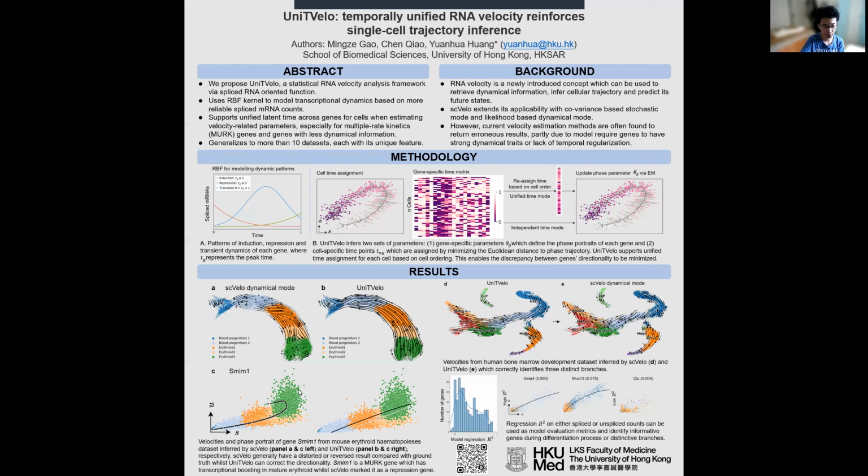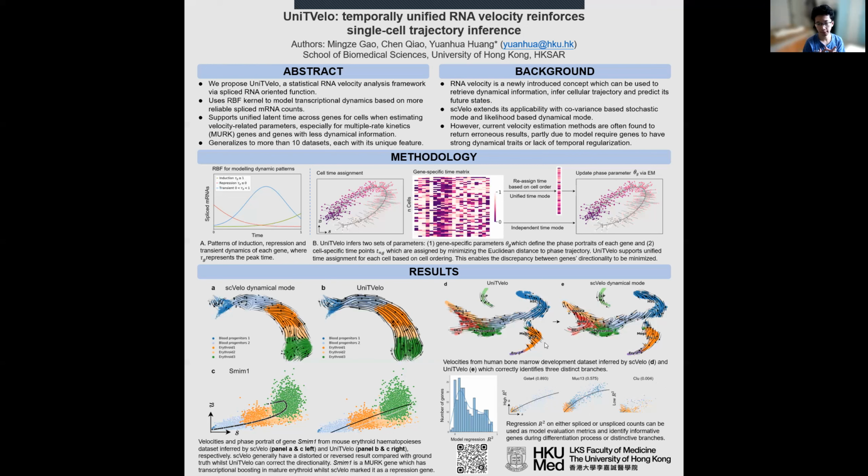For this gene, from the phase portraits, we know that scVelo actually gives us a reverse direction and marks this gene as a repression gene. However, in our UniTVelo package, we successfully identified this gene as an induction gene, whose expression profile actually increases as the differentiation goes along with time.